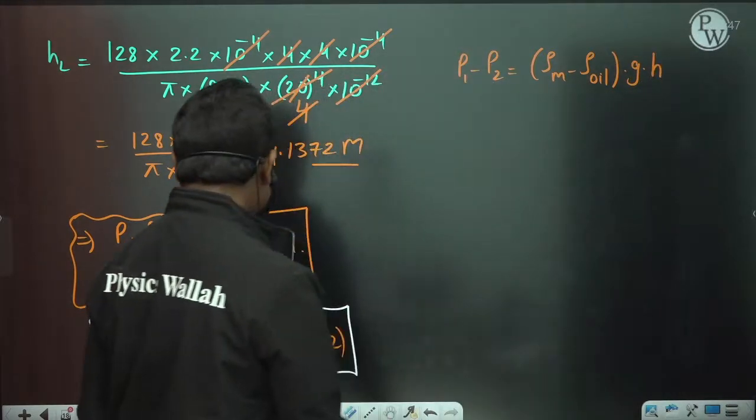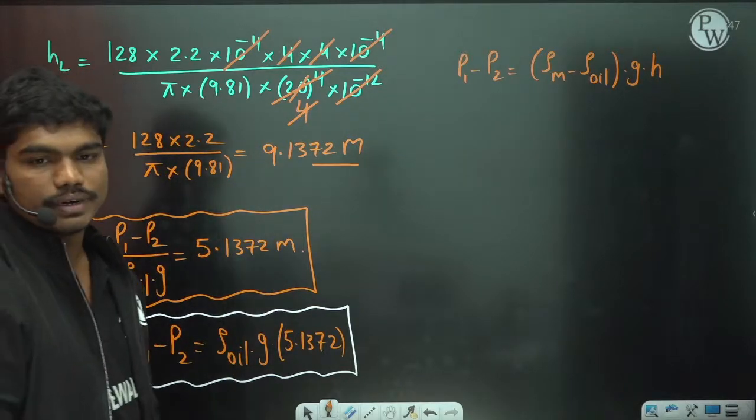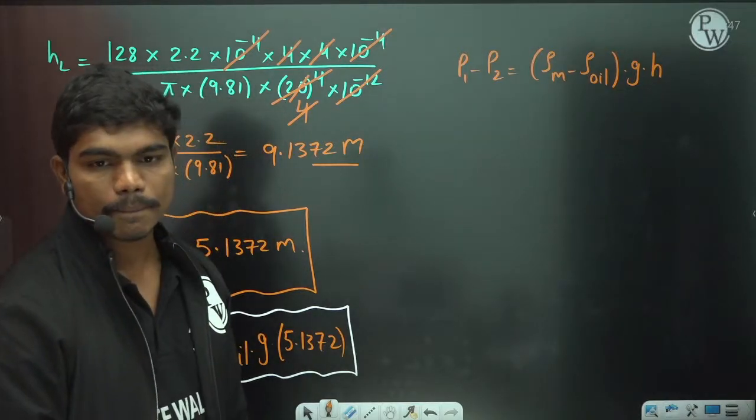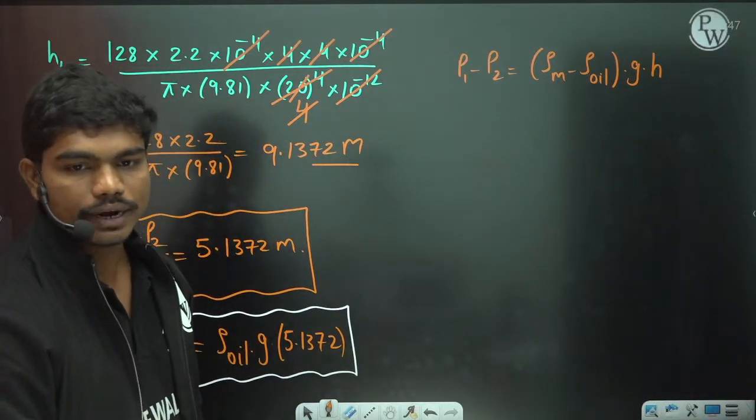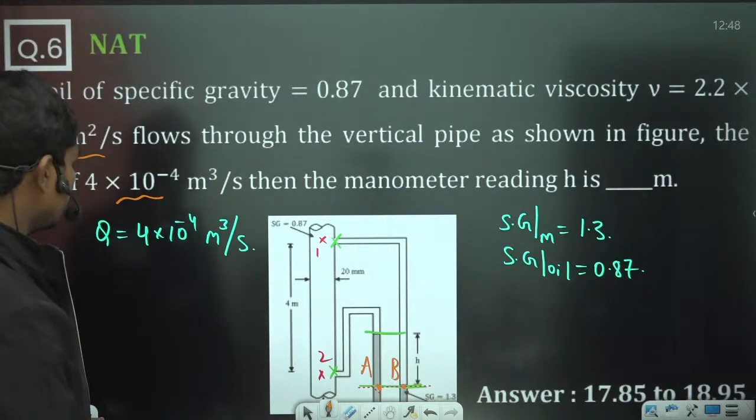Okay, so you have this value of P1 minus P2, and you have this value of P1 minus P2 from the manometer. If you equate both of these, you will get the H value. So please type in the chat box. H equal to 3.438. Okay, so let us see. H equal to 3.438, but this value is something different.